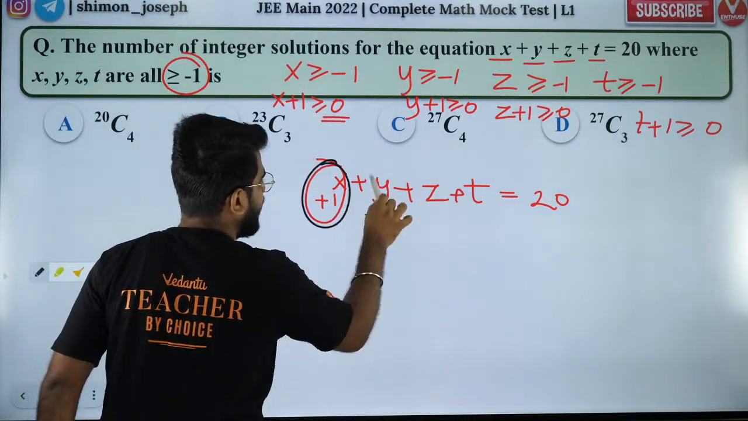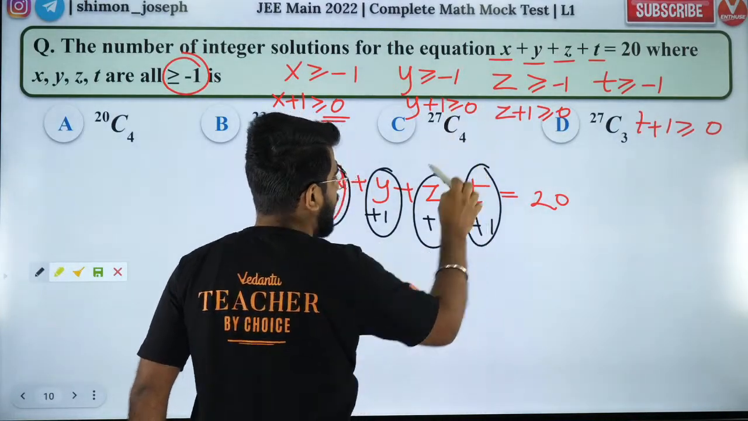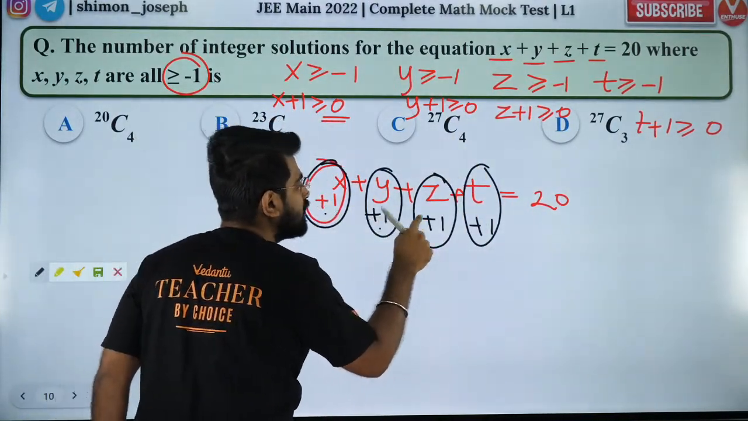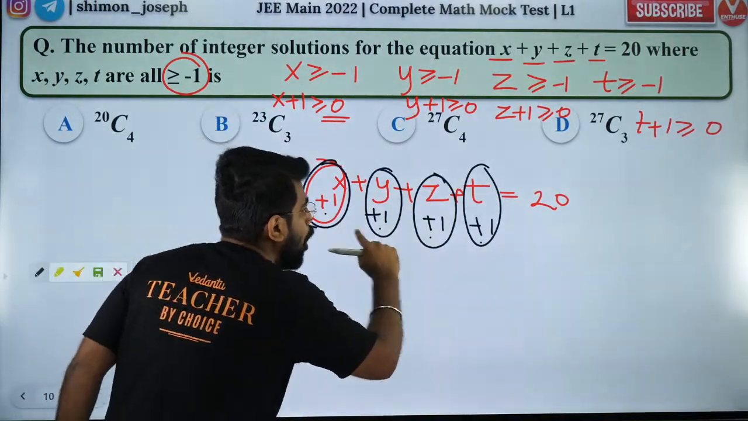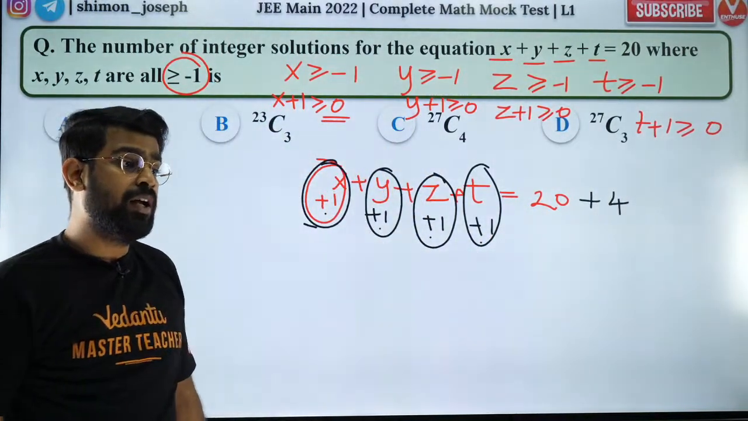I'm going to add 1, make this one group. Add 1, make this one group. Add 1, make this one group. Now, I added 1, 2, 3, 4. So, I added 4 to the left hand side. I need to add 4 to the right hand side as well.